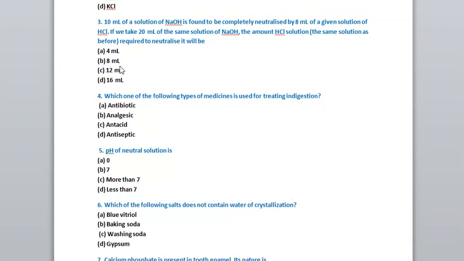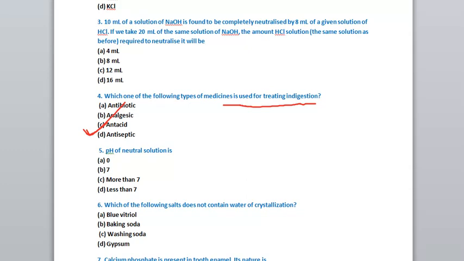Now the fourth question: which one of the following types of medicine is used for treating indigestion? Indigestion means acidity. So we know that during indigestion a greater amount of acid is secreted in our stomach. So to neutralize that acid, what do we need? We need bases. The bases will neutralize that acid. So which type of medicine will be used over there? Anti-acid. Anti-acids will be taken, because anti-acids are just the opposite of acids. They contain bases which can neutralize the effect of the acids.